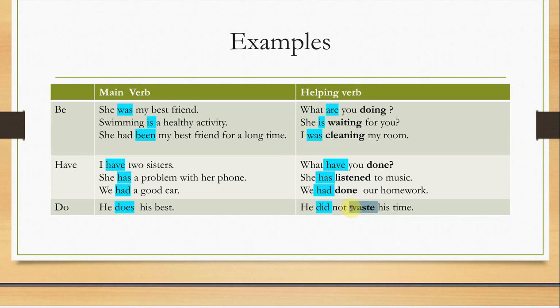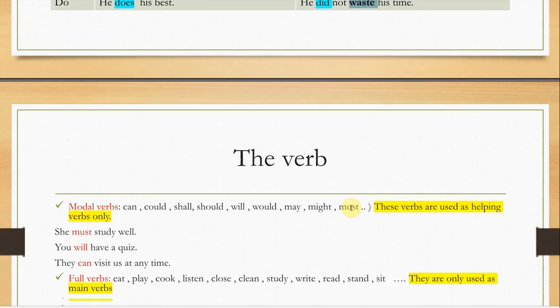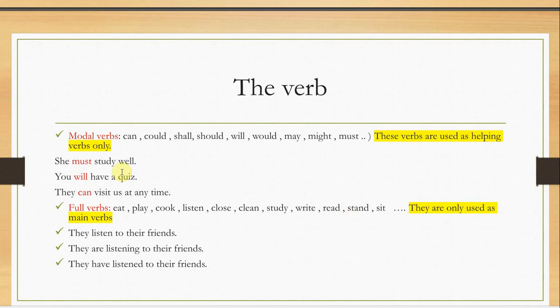Okay, so remember that. Again, to remind you and refresh your memories, the verbs in English can be one of these five categories. We have verb to be, verb to have, verb to do. Once you see one of them, they can be verbs. Number four: modal verbs like can, could, shall, should, will, would, may, might, must, and so on. We call them modal verbs because they're not full verbs. They're always used as helping verbs.